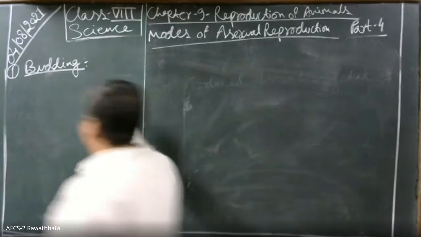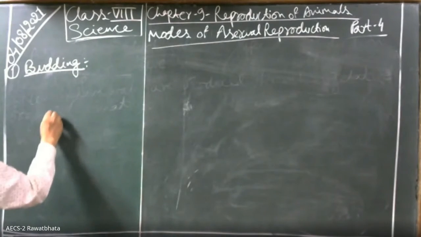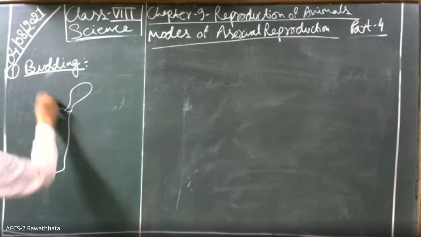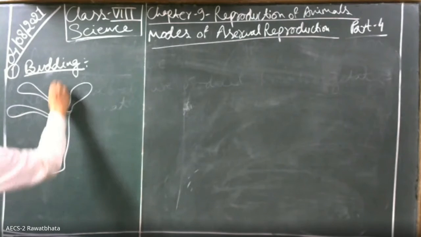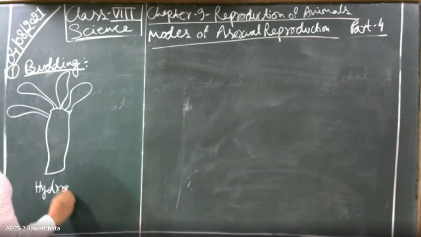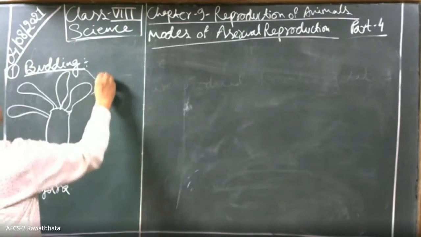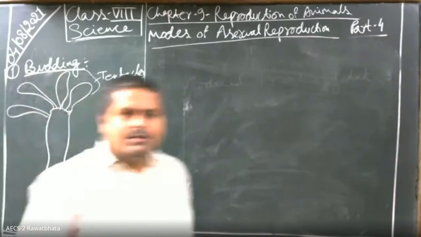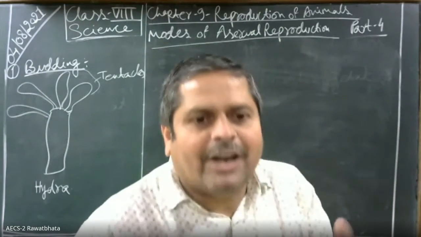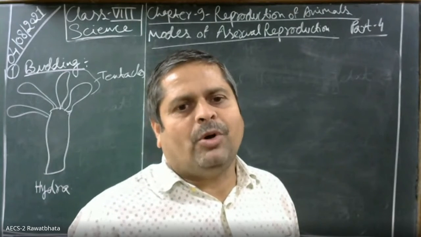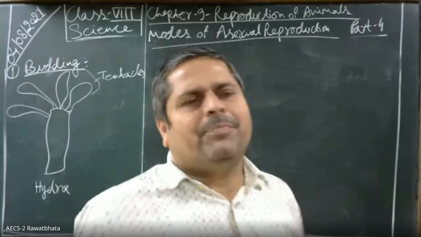Suppose this is a Hydra. These are called tentacles. Tentacles are used for locomotion. Children, for what purpose do we use tentacles? Locomotion, movement from one place to the other.